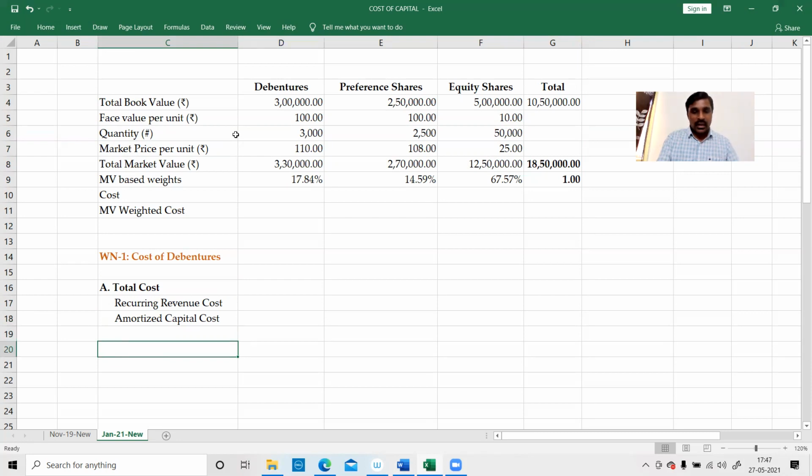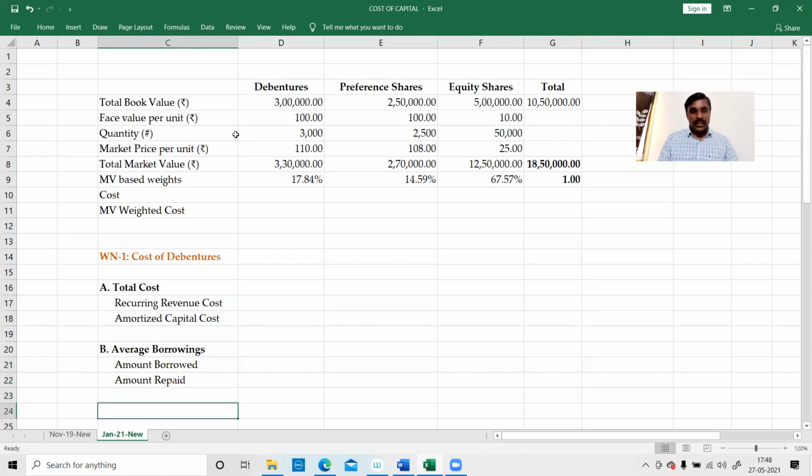Next point is average investment. Actually, I should say average borrowings, not average investment. There are two points: amount borrowed and amount repaid. Both will be different. Amount borrowed, or amount received, and amount repaid. These are the two points.